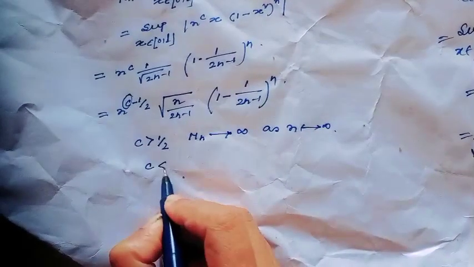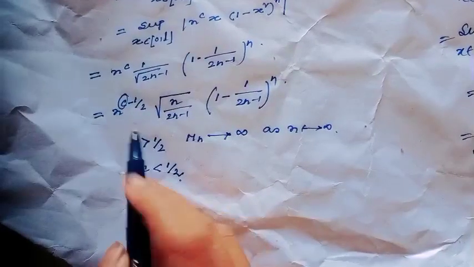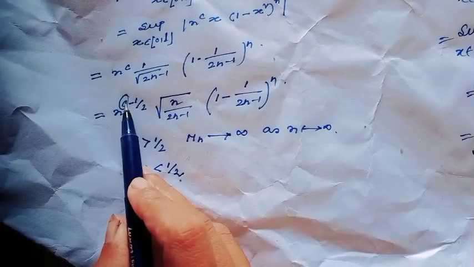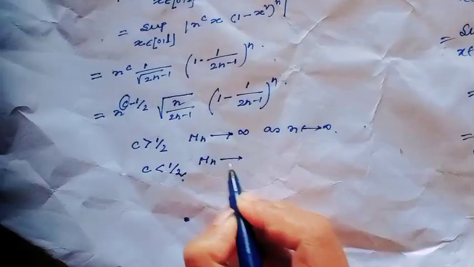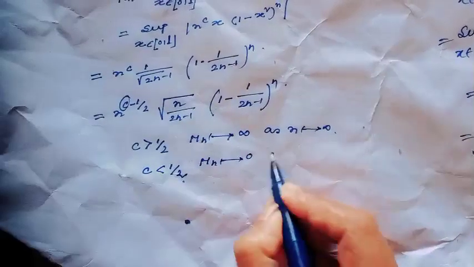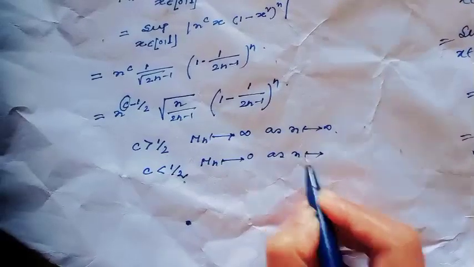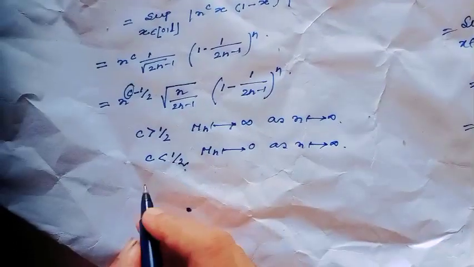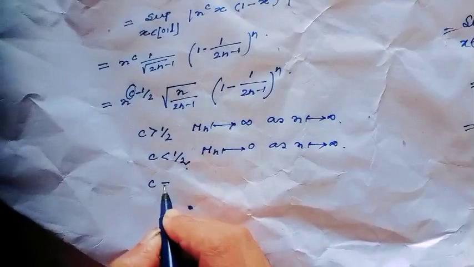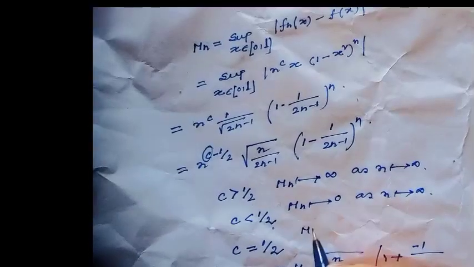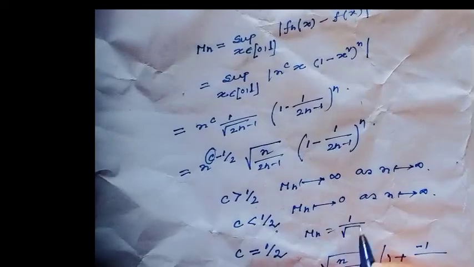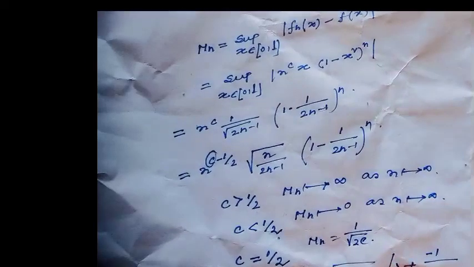And when c is less than half, then Mn tends to 0 as n tends to infinity. Okay? And when c equals half, just calculate this, Mn would be 1 over square root of 2e.